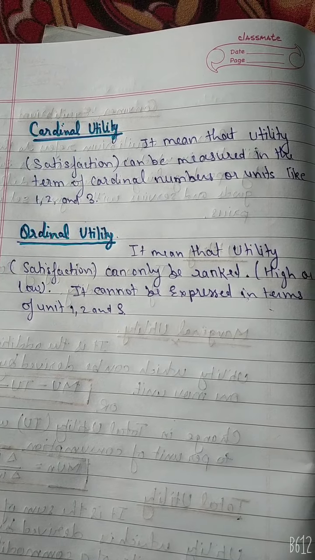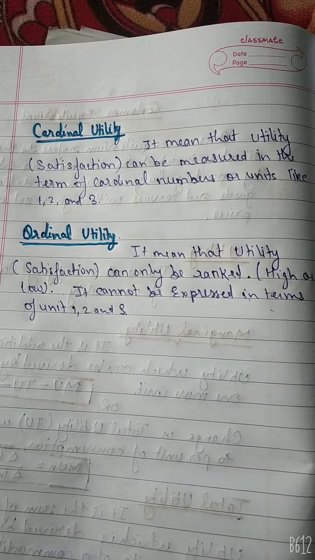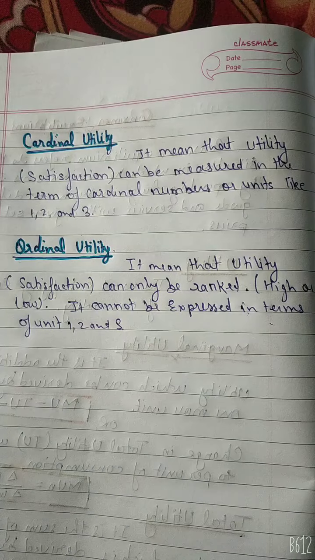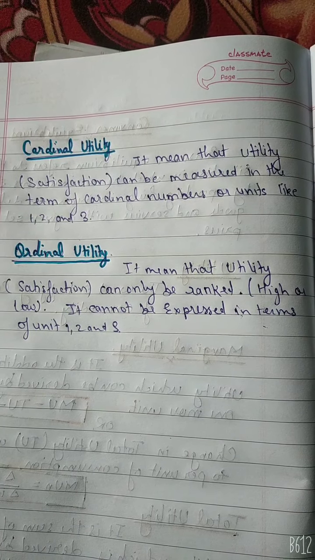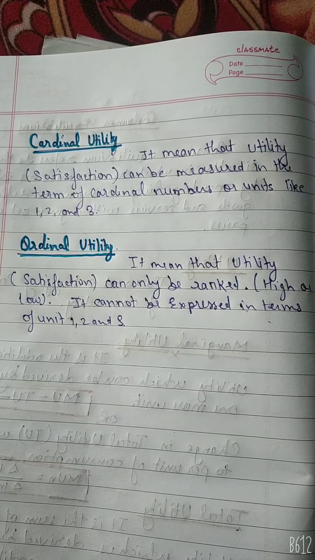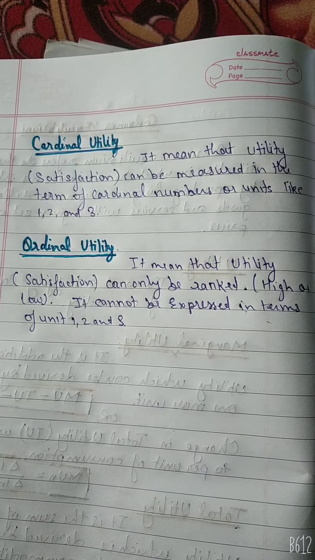Before we start the main topic, let's first discuss what cardinal utility and ordinal utility are. Cardinal utility means that utility, that is satisfaction, can be measured in terms of cardinal numbers or units like 1, 2 and 3.